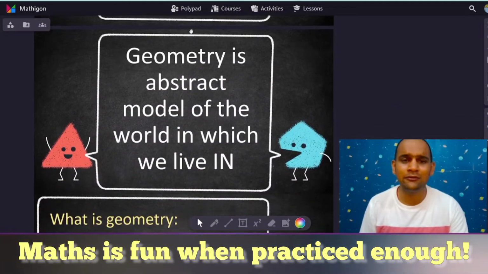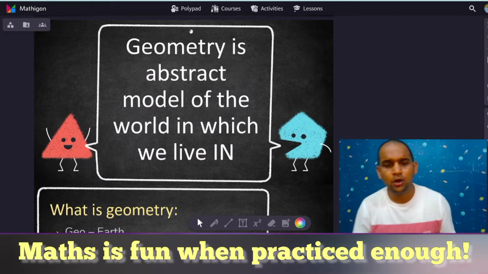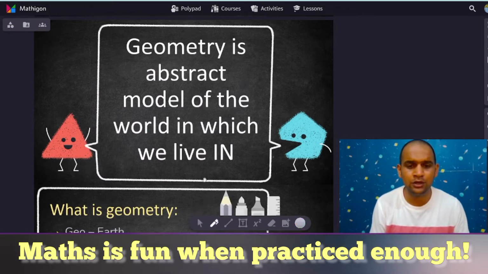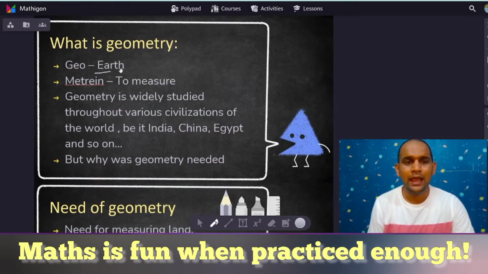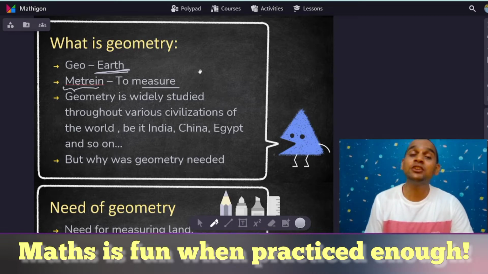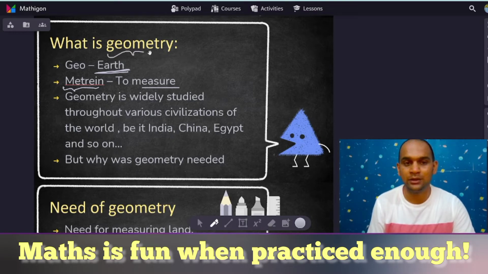Let's first try to understand the meaning of geometry. The word geometry is made up of two words: geo and metry. Geo means earth, and metry has been taken from a Greek word, metrion, which means to measure. The measurement of earth gives you the word geometry.